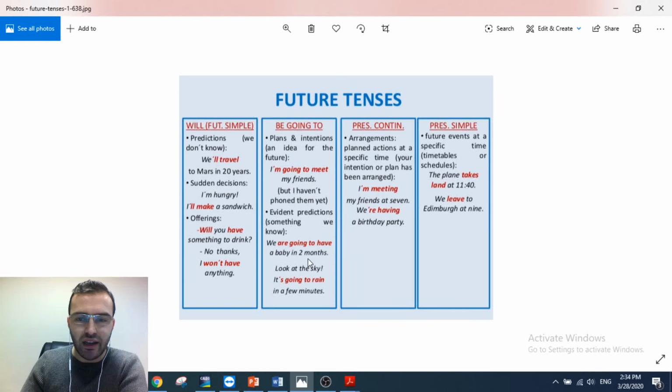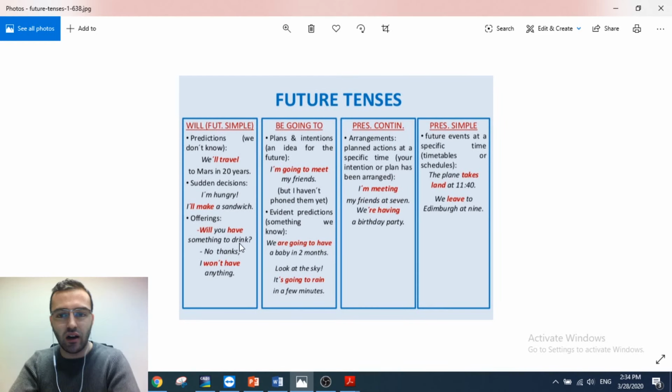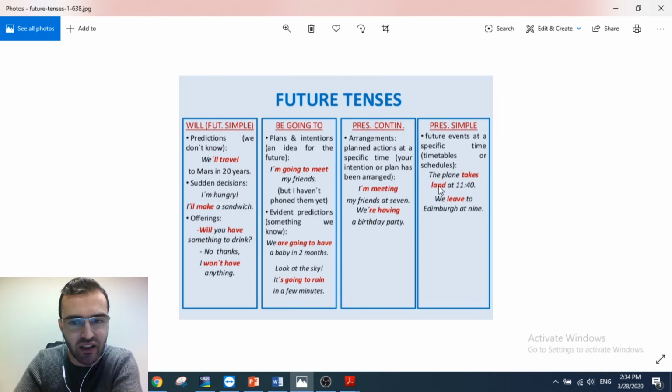Okay, so let's continue. Now, as I mentioned, we are just having a glance at the topics that we talked about till now. And as we mentioned, we use present continuous for future arrangements, planned actions. At a specific time, your intention or plan has been arranged. Everything is arranged in this case.